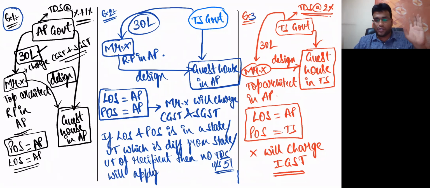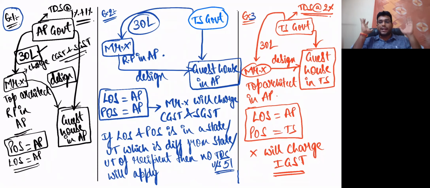IGST, yes, of course. With IGST, that is Integrated GST, where the central government only controls that IGST, they told TDS will apply. But TDS will not apply only in one case. That is, location of supplier and place of supply both are in one state and location of recipient is in another state. Only then TDS will not apply.